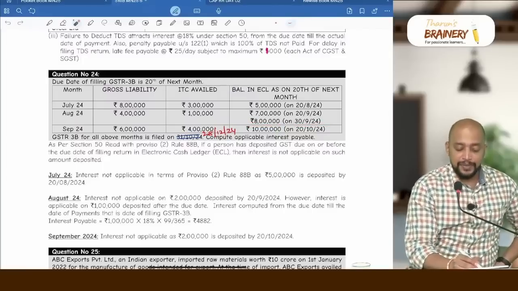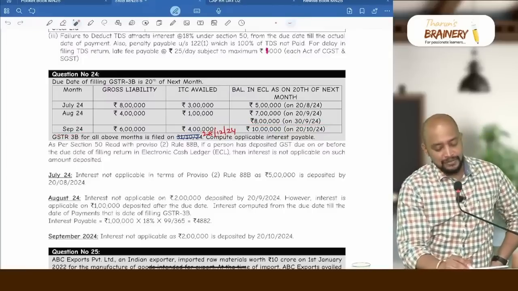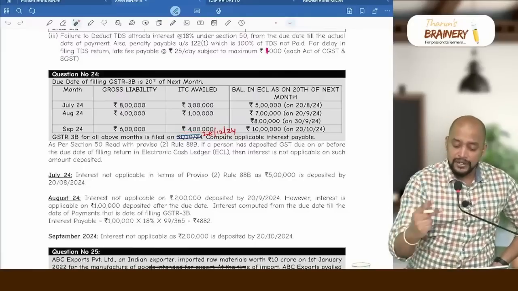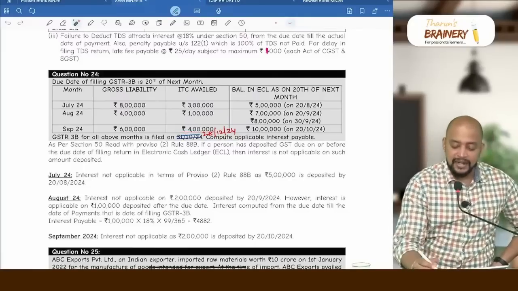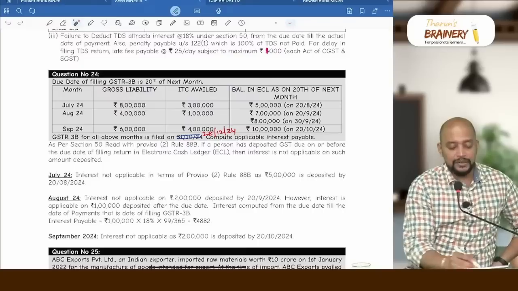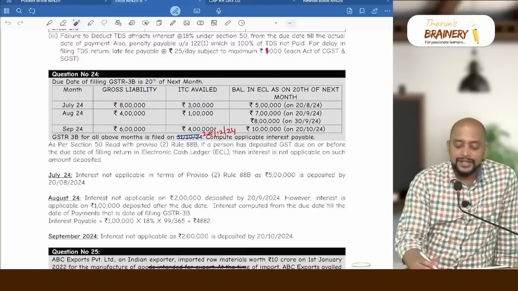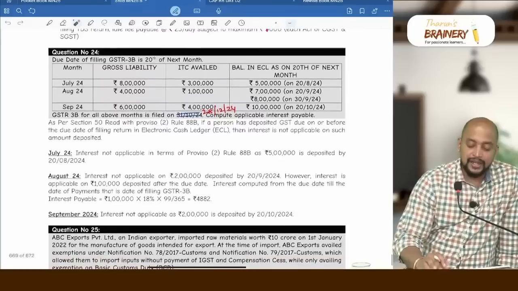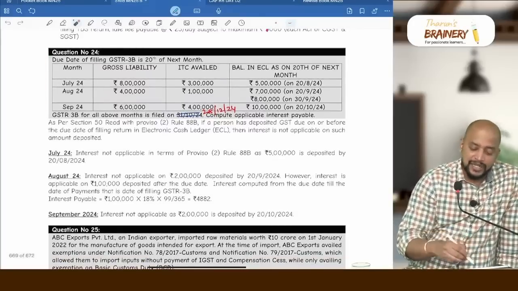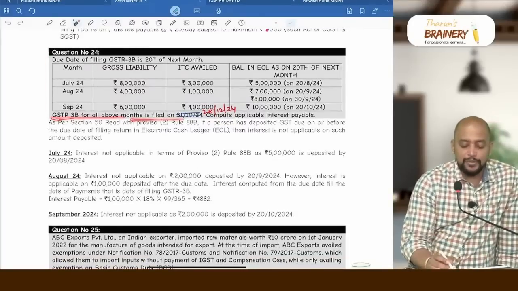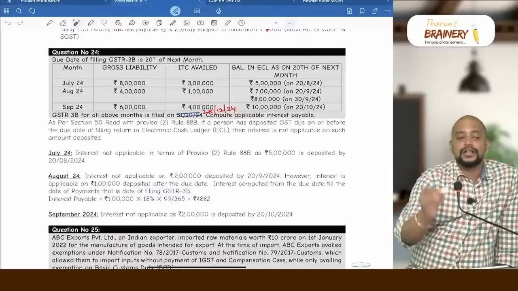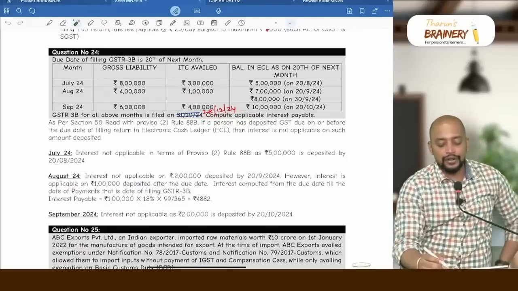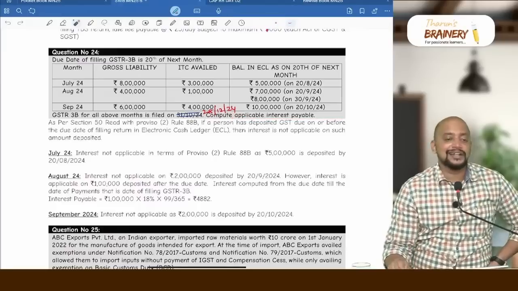Then again, September 2024, gross liability is 6 lakhs. ITC availed is 4 lakhs. So the difference is 2 lakhs. That I maintained by 20th of October, because for September 2024 the GSTR 3B due date is 20th of October. So I deposited. Now, GSTR 3B for all the above months is filed on 28/12/2024. So correct that, 28/12/2024. Now compute the applicable interest that is payable.